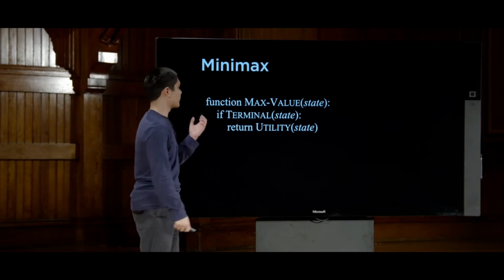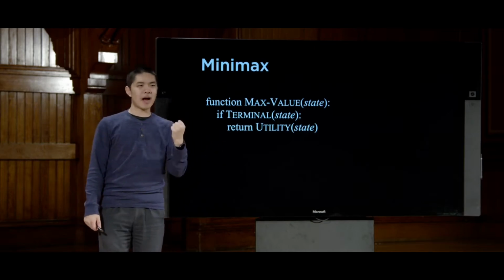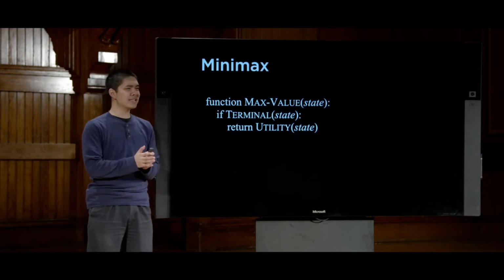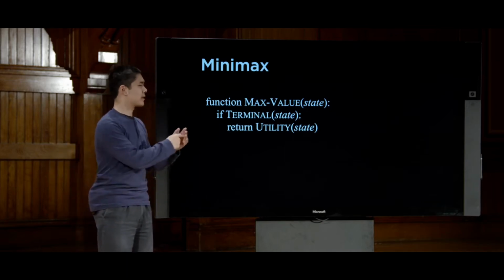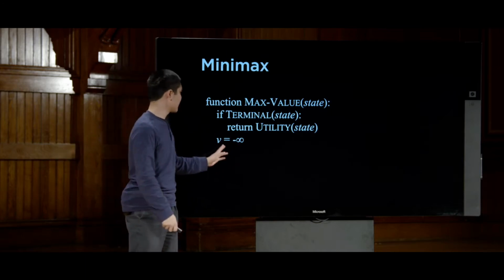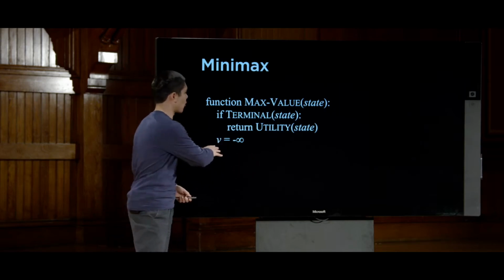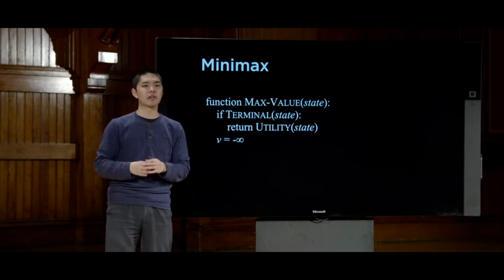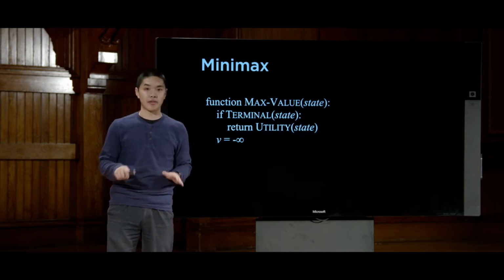And I want to calculate the value of this state, and I want the value of the state to be as high as possible. And I'll keep track of that value in a variable called v. And if I want the value to be as high as possible, I need to give v an initial value. And initially, I'll just go ahead and set it to be as low as possible, because I don't know what options are available to me yet. So initially, I'll set v equal to -infinity, which seems a little bit strange. But the idea here is I want the value initially to be as low as possible, because as I consider my actions, I'm always going to try and do better than v. And if I set v to -infinity, I know I can always do better than that.